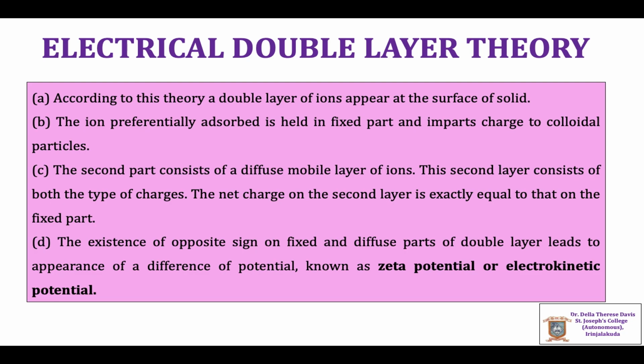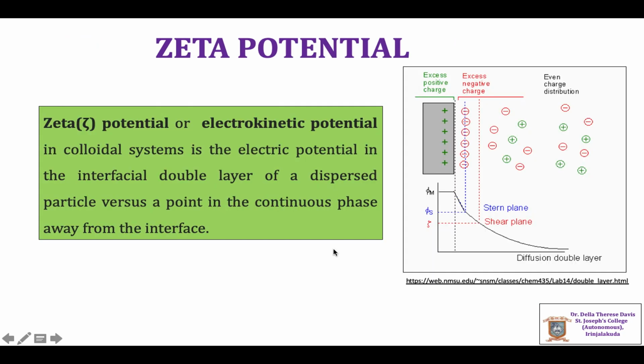The net charge of the second layer is exactly equal to that of the fixed part. And the existence of opposite sign on fixed and diffused part of the double layer leads to a potential called zeta potential or electrokinetic potential.